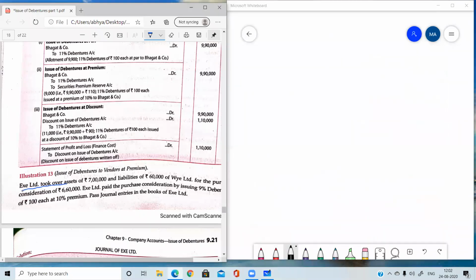X Limited took over assets of rupees 7 lakh. This is the value of asset. Liability 60,000 of Y Limited. Y Limited is the vendor here. For the purchase consideration of 6,60,000. This is the total amount which X Limited needs to pay to Y Limited. This amount is known as purchase consideration. Now, how was the purchase consideration settled? By issuing 9% debentures of 100 each at 10% premium. So it is the case of premium. So please do the question. I am waiting for your answer. Case of premium only.